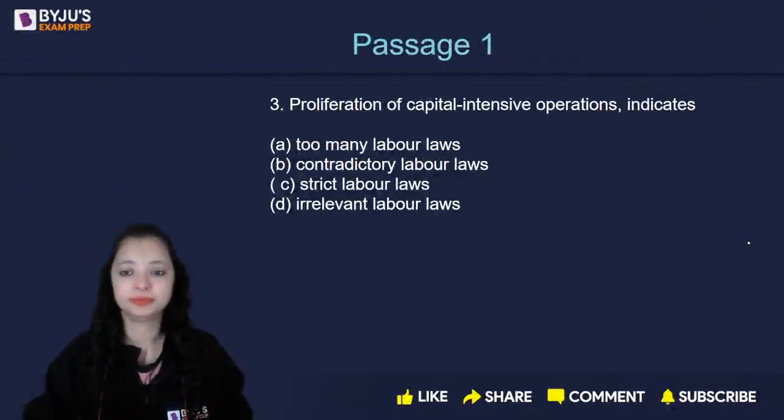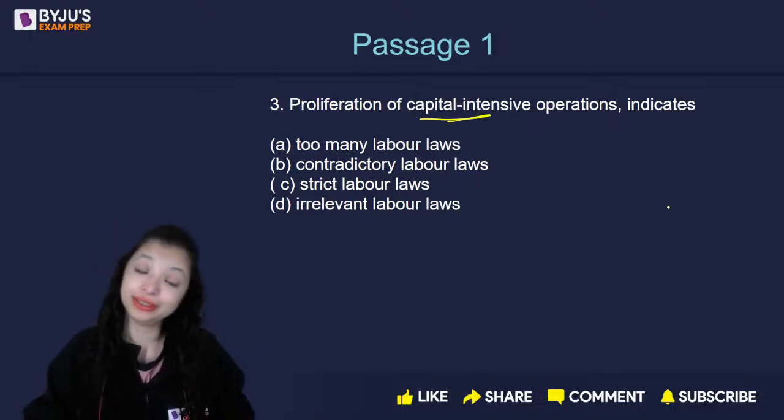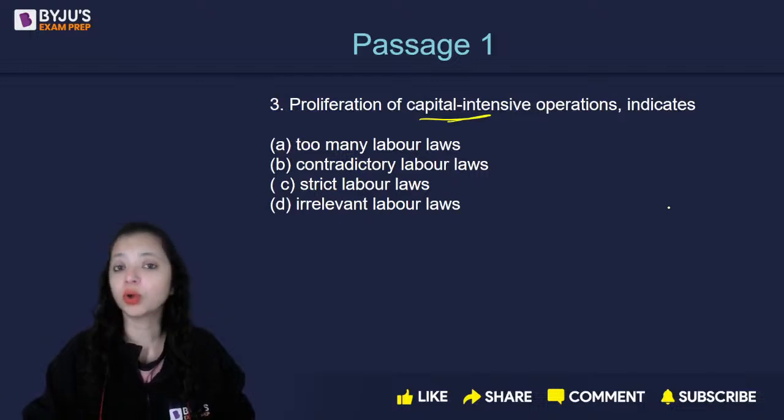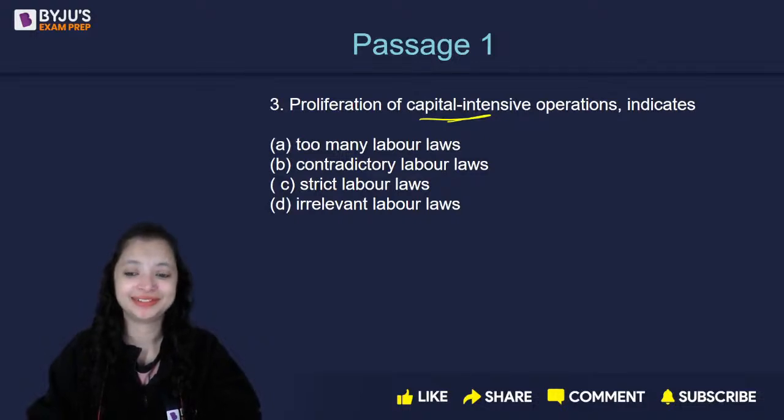Question number 3. Again, you can go back to the passage because it's a fact-based question. Yet, give this a try without going back because we don't have a negative marking right now. It's okay, Devishri, you always have an opportunity to go back. And remember, AILET is going to be full of such questions. Without taking a risk, just go back and reconfirm it for a few seconds. You have 2 hours now. Don't forget that.